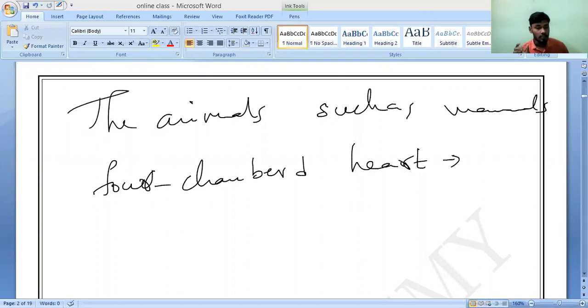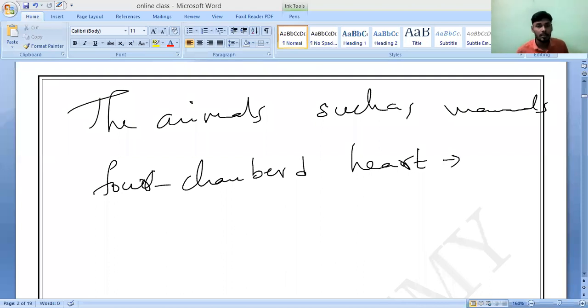Such a separation allows highly efficient supply of oxygen to the body cells, which is necessary for producing a lot of energy. That is why, because our body structures are much bigger, we need to produce a lot of energy. So mammals and all the birds have a four-chambered heart to produce a lot of energy, and it is separated by a middle wall. What is that wall called? Septum.